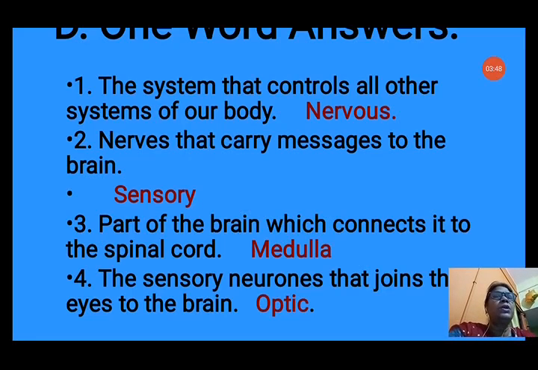Question number 3, the part of the brain which connects it to the spinal cord. So medulla. Medulla is the part of the brain that connects the brain with the spinal cord. Number 4, the sensory neurons that join the eyes to the brain. That means senses from the eyes are taken to the brain with the help of optic nerve. So we will write here optic.